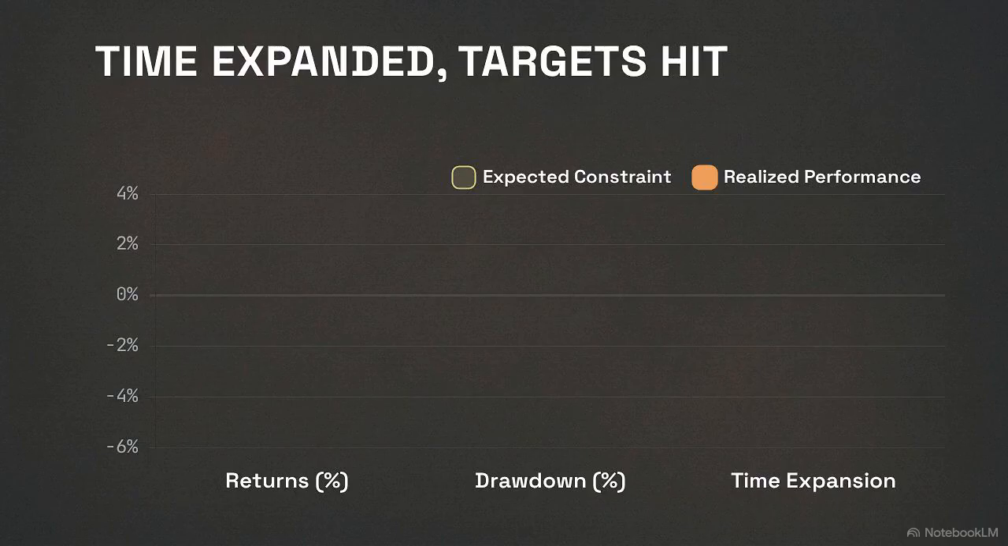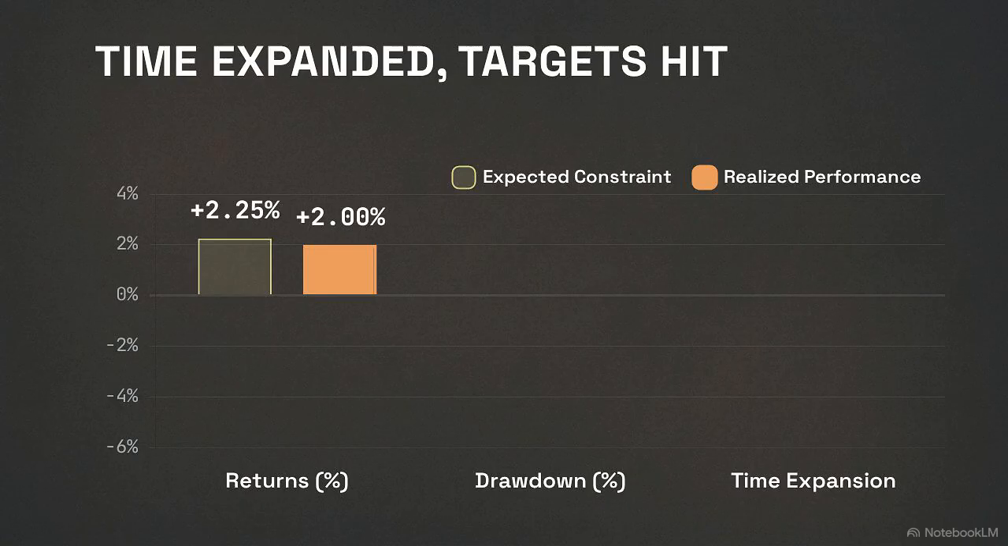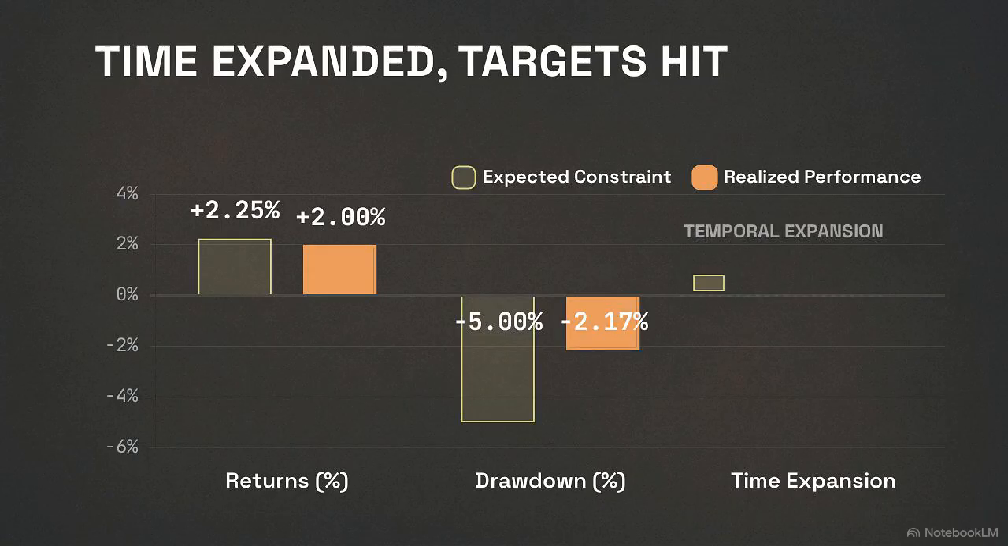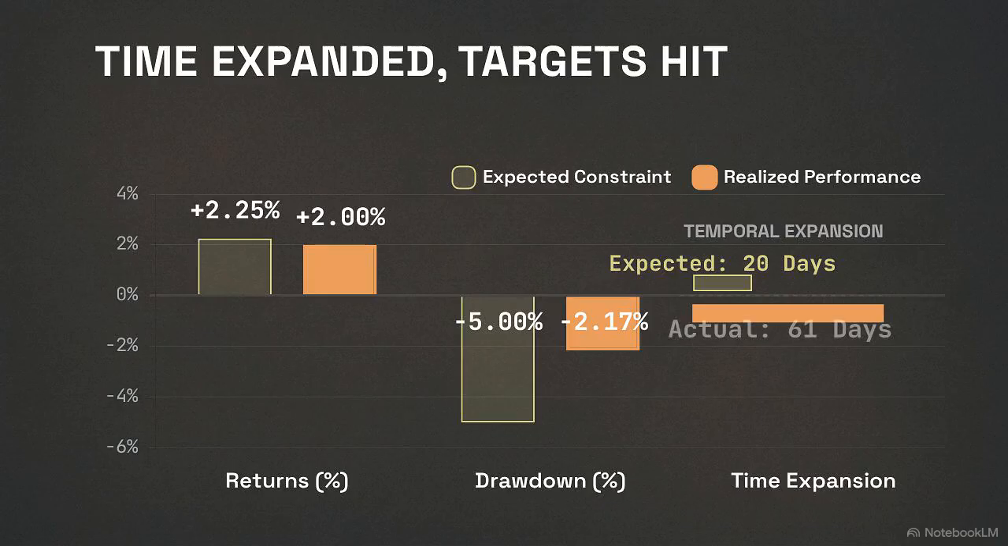The deterministic expected return was 2.25%, compared to a realized return of 2.0%. While the maximum expected drawdown was capped at -5%, the cycle realized a drawdown of only -2.17%. The expected structural time window was 20 days. However, the actual duration extended to 61 days.